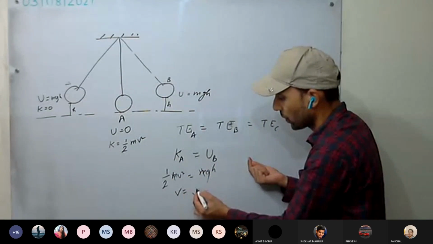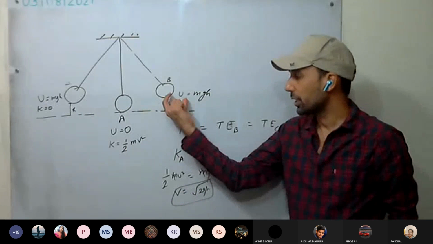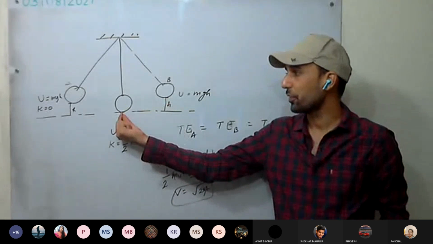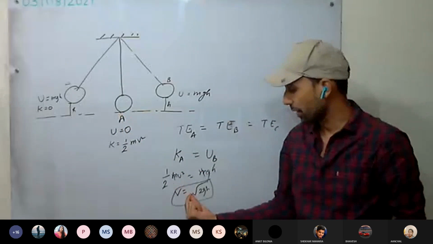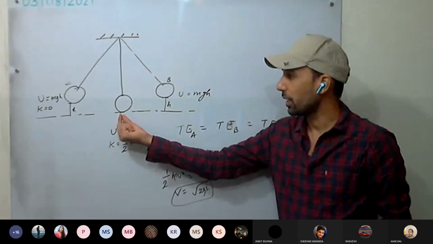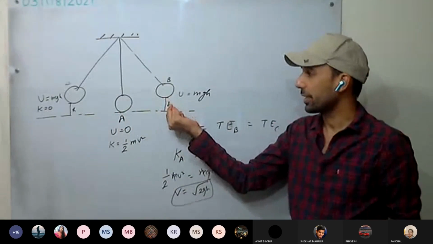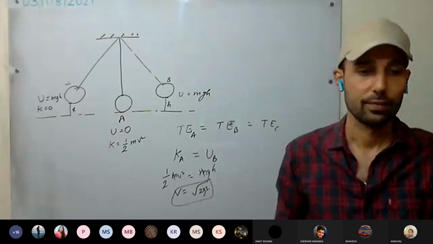What will be the V? Root of 2gh. So to reach the height of h, this much velocity we must impart to the bob at A position. With this much velocity at position A, the bob will reach the height h. Okay, this is clear now.